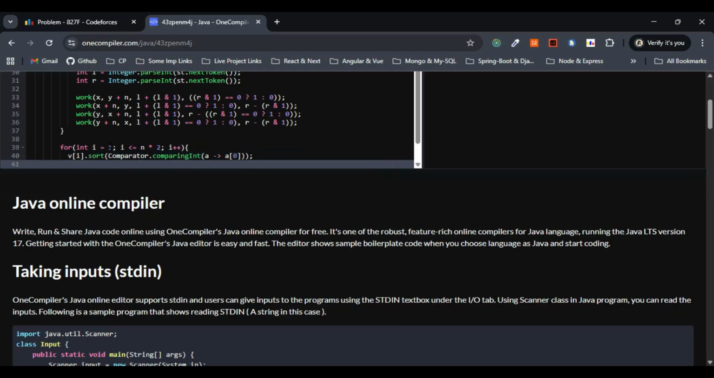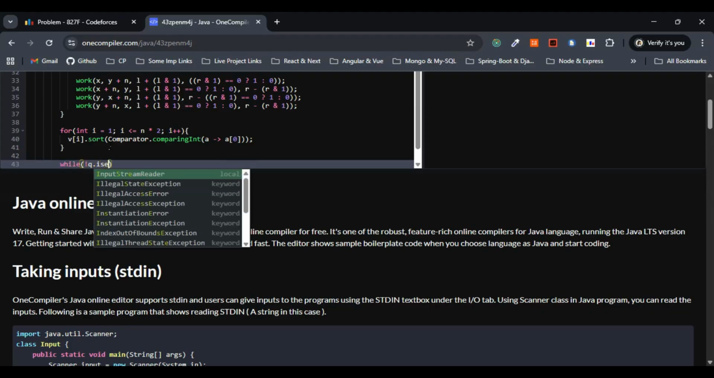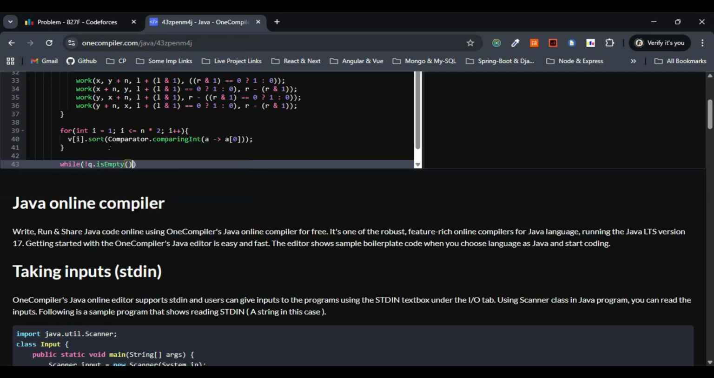Now let's go with a Dijkstra kind of structure, right? So first go with a standard while loop. This is nothing but a Dijkstra-like sweep over reachable windows, right? So I'll just go with while not of q dot is empty. So this is fine.